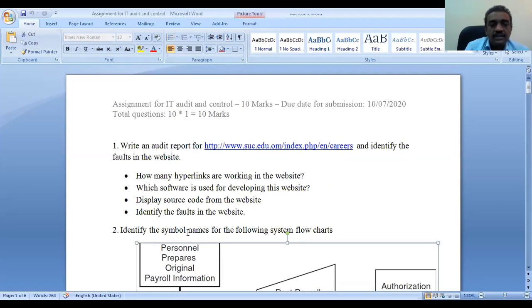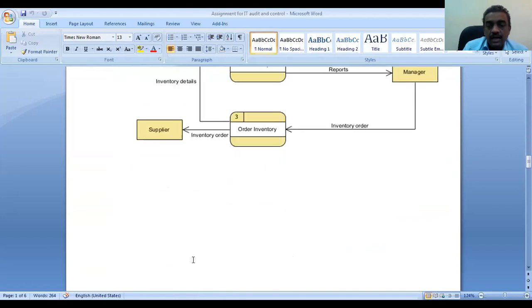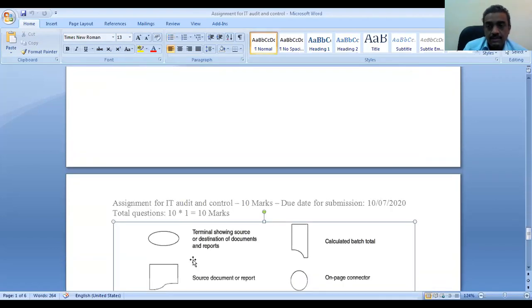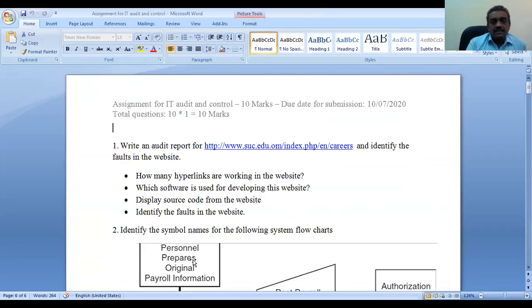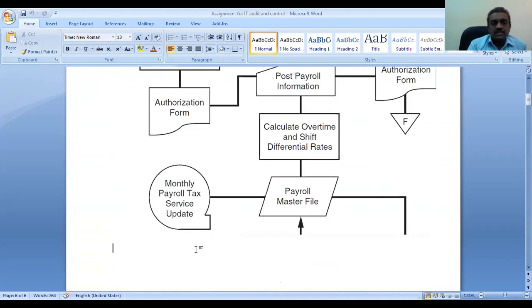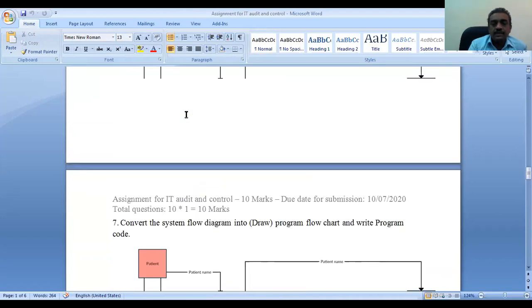Next, identify the symbol name for the symbol. Symbol means system symbol. You already studied system analysis and design. You forgot something. That's why I'm giving the last page with all the system symbols. Okay. See the system symbols. Which symbol is it? What is the name of the symbol? For example, authorization form. What is the name of this symbol?